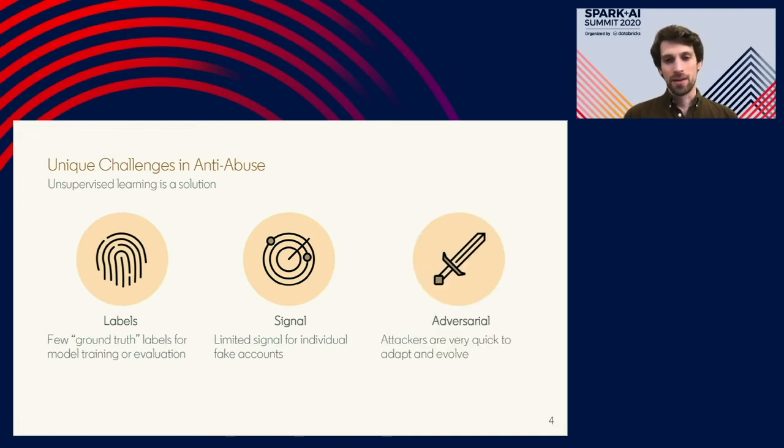The third challenge is that it can be very adversarial. As we try to stop types of abuse, attackers are quick to adapt and evolve to circumvent our defenses. So even if we are able to obtain some labels today, they may not be representative of what abuse looks like tomorrow. Again, unsupervised learning is naturally suited for this situation because as long as the attacker behavior is different than normal user behavior, we should be able to detect it.